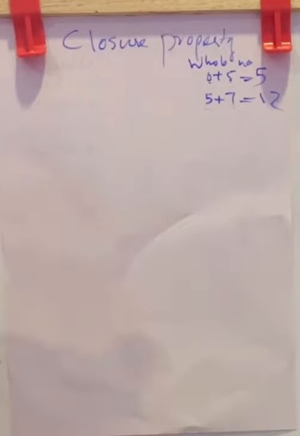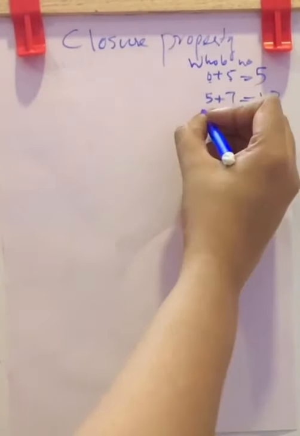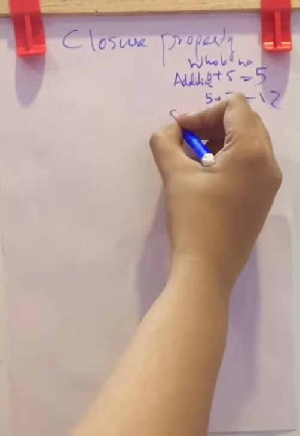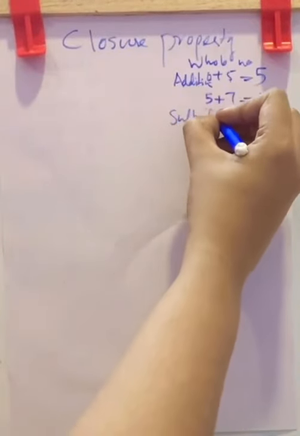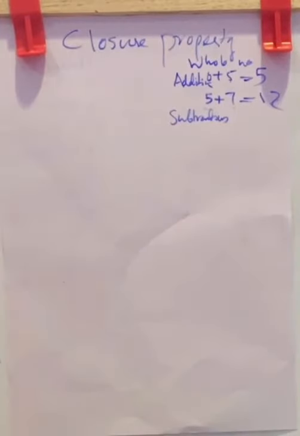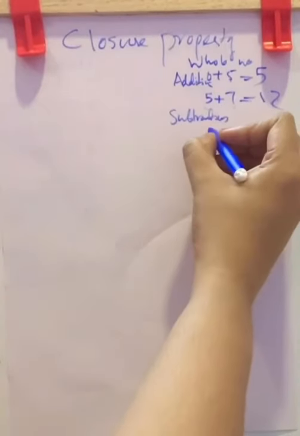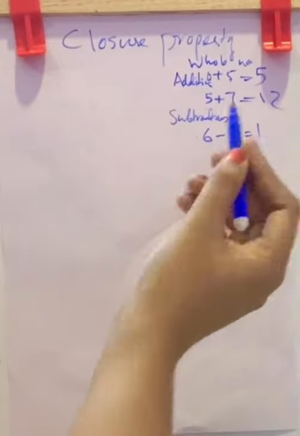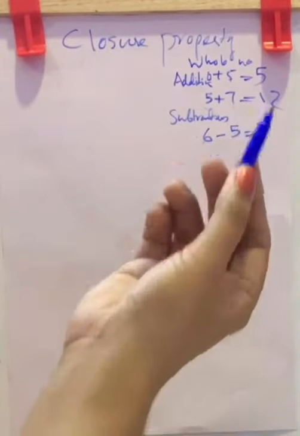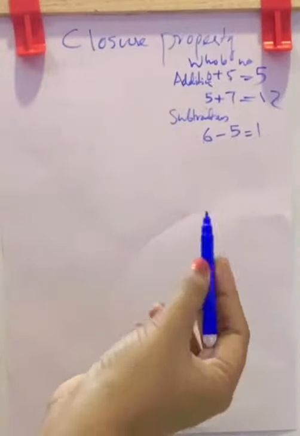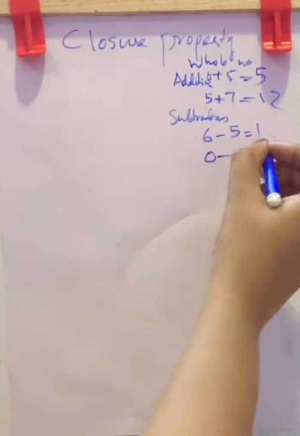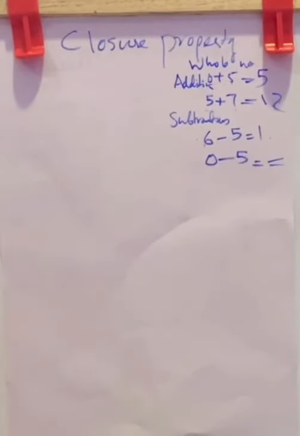Now what about whole number subtraction? Whole numbers addition is this. What about subtraction? Let us check. 6 minus 5, result is 1. This 6 and 5 are whole numbers. 1 is also a whole number. But what about 0 minus 5? Can you subtract 5 from 0?